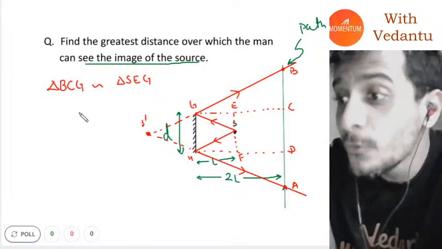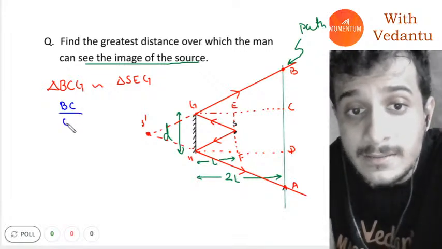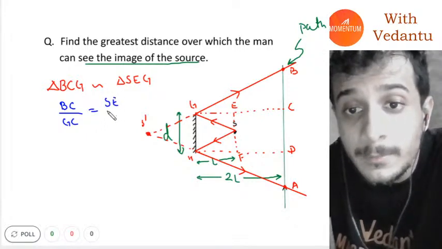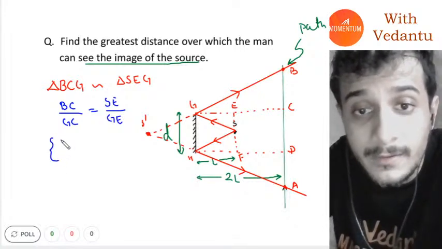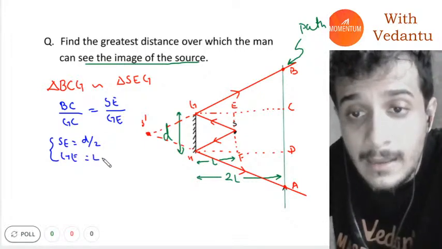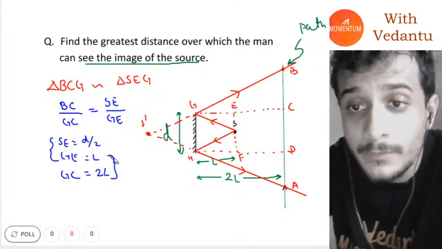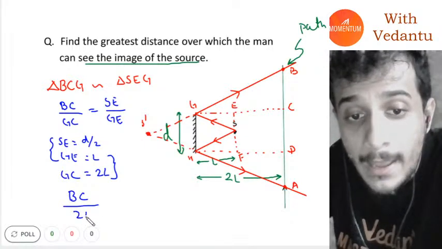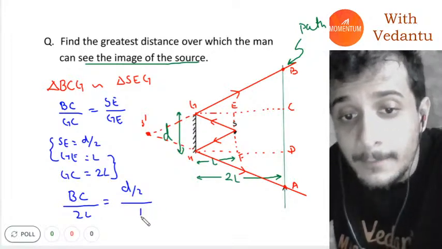Okay, so what I can say is that therefore the length BC divided by the length GC is equal to the length SE divided by the length GE. Now the length SE will be equal to D by 2, the length GE will be equal to L, and the length GC will be equal to 2L. If you substitute all of them here, you will get BC upon 2L is equal to SE, which is D by 2, upon L.